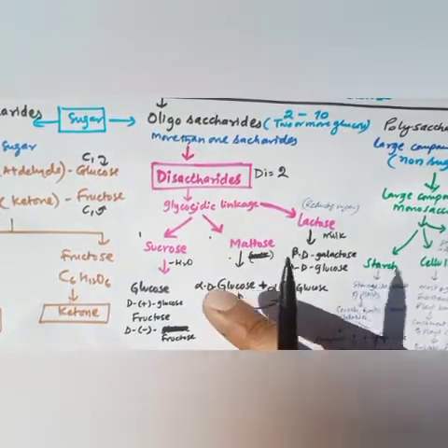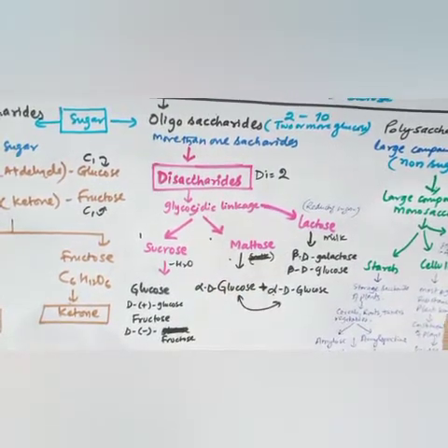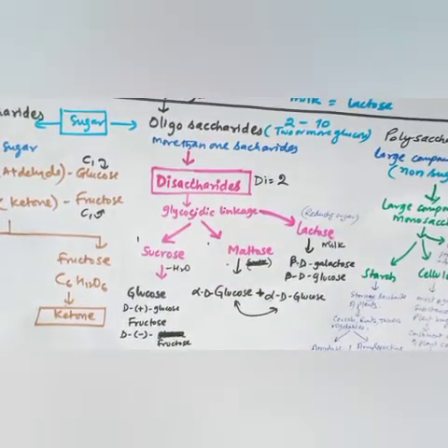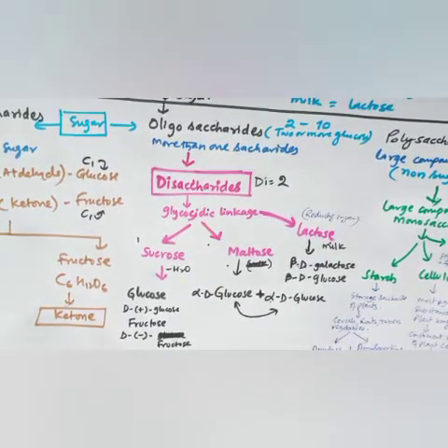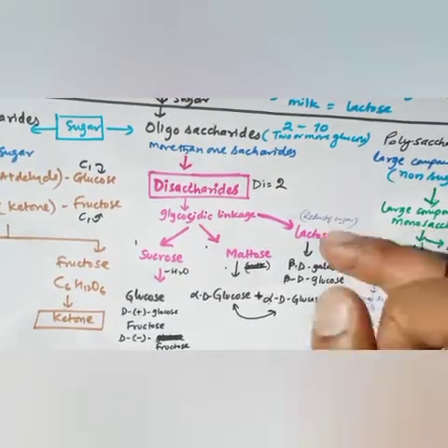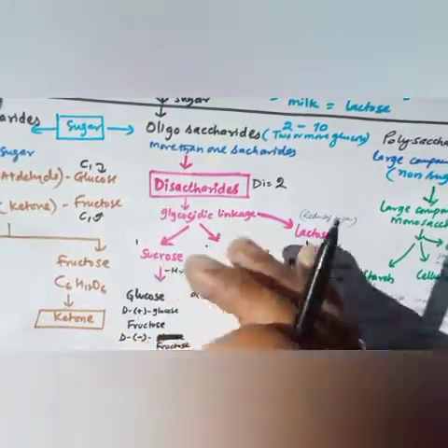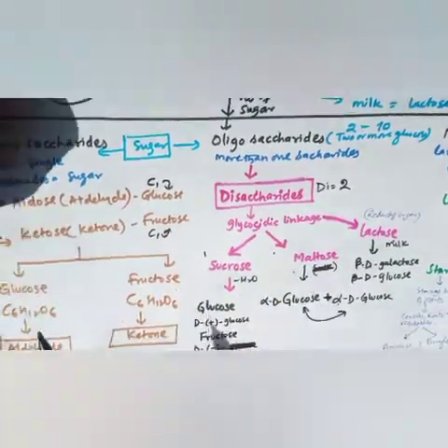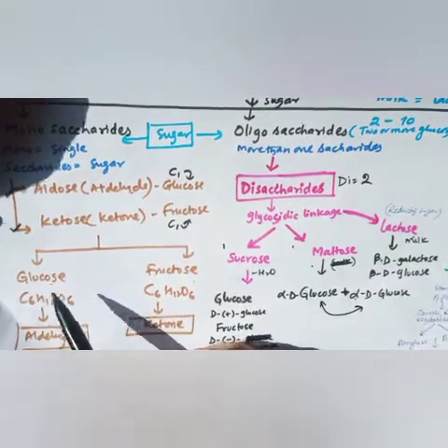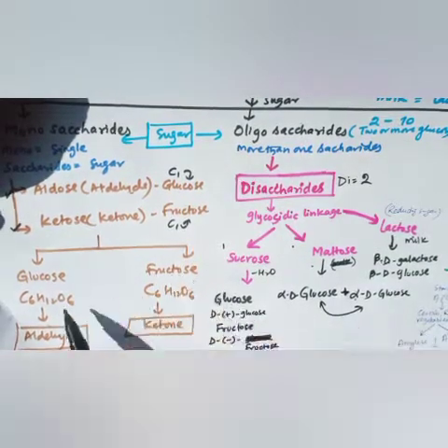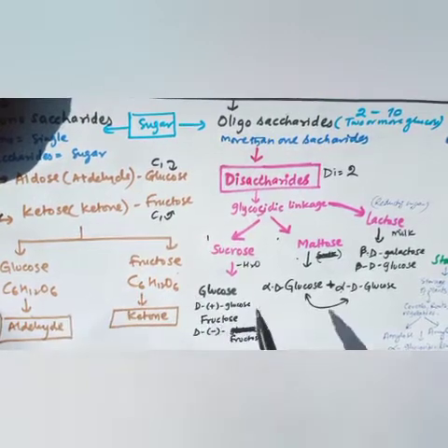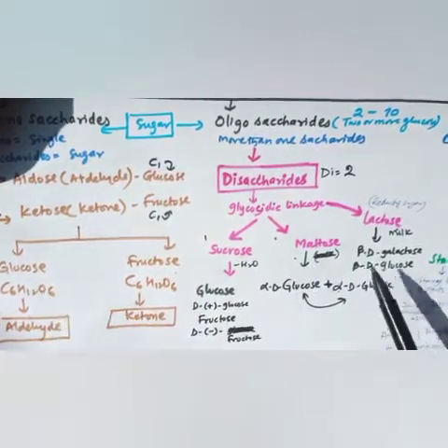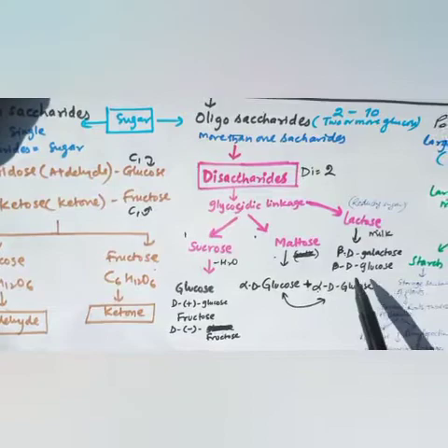Now for the structure, I will share one PDF. With the help of that PDF, dear students, you need to practice the structures of sucrose, maltose and lactose, and compare them with glucose and fructose also. Once you understand the structure of glucose and fructose, it is very easy, because in sucrose you combine glucose plus fructose, in maltose you combine 2 glucose, and in lactose you combine galactose and glucose.